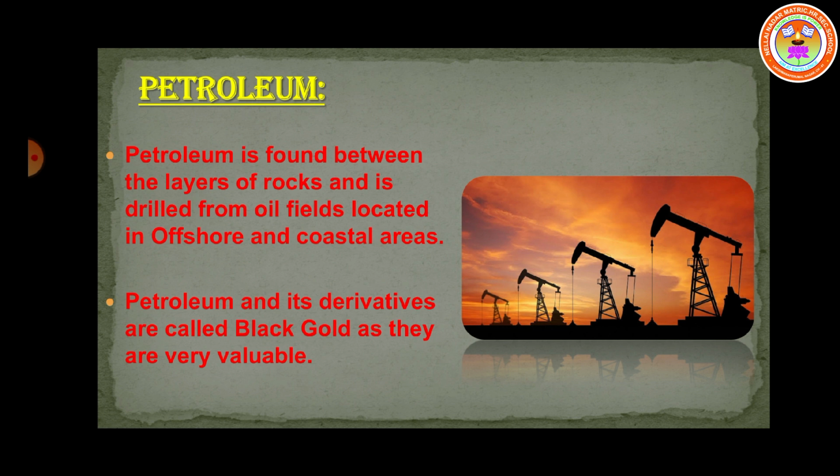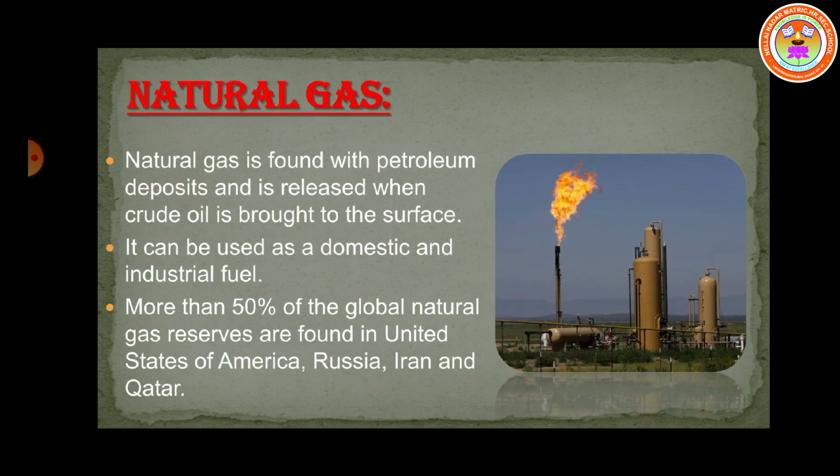In India, the leading producers are Bombay High, Mumbai and the deltas of Krishna and Godavari rivers. Natural gas is found with petroleum deposits and it's released when crude oil is brought to the surface. It can be used as domestic and industrial fuel.